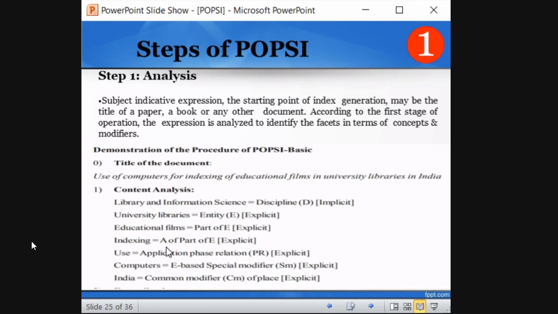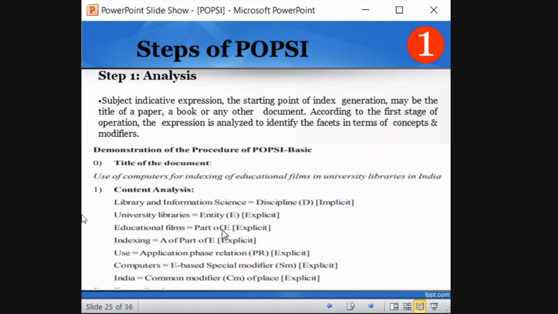Indexing is a of part of E. A is action. Indexing is the action performed here. University libraries is what the action is performed in. So indexing is the direct action. That's why it falls in A. You need to understand the difference. Indexing of educational films means that in university libraries, indexing of films is performed. Action is performed in libraries, that is why university library is entity. So indexing is the direct action, so it falls under A. So A of part of E.